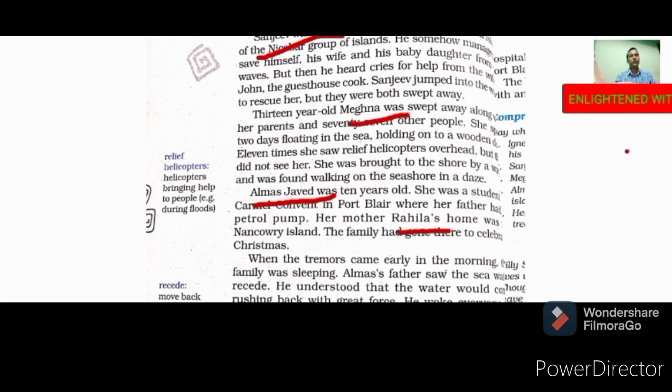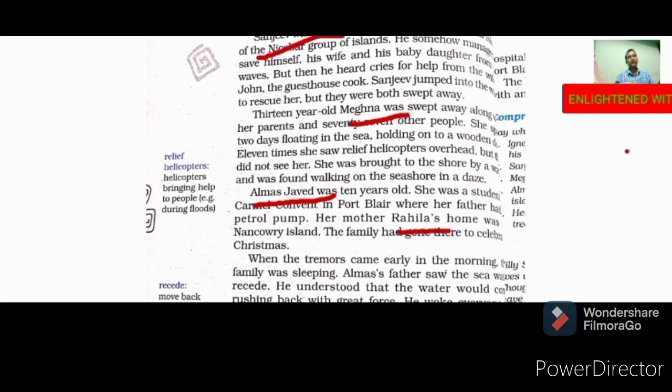They were also floated with the waves of the sea. Almaz saw a log of wood floating. She climbed onto it. Then she fainted. She was in a hospital in Kamorta. From there she was brought to Port Blair.